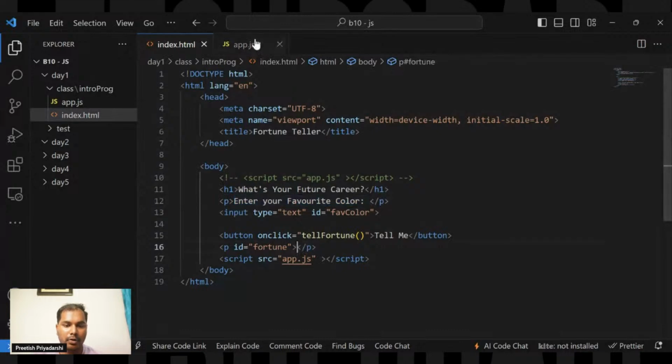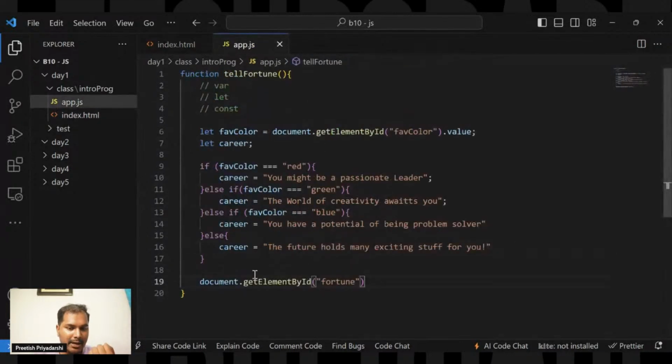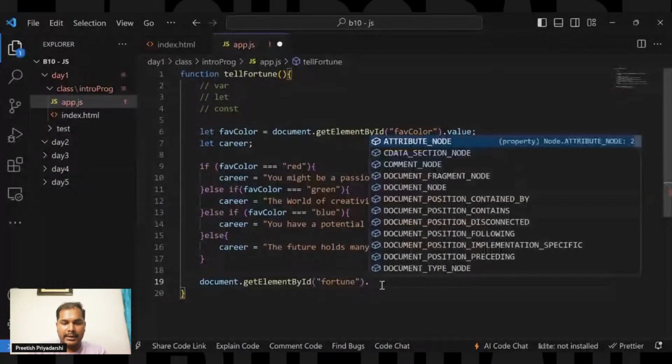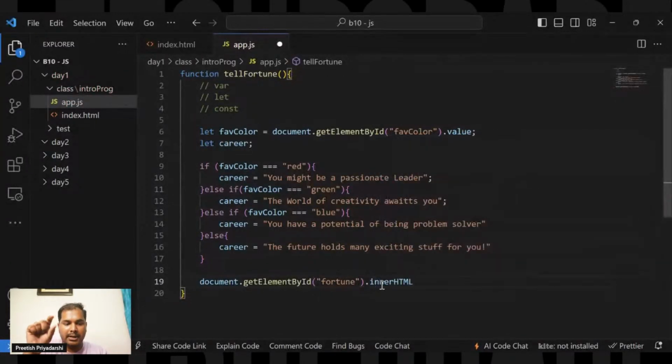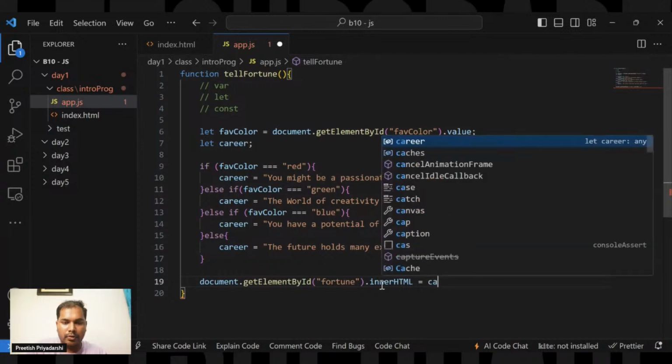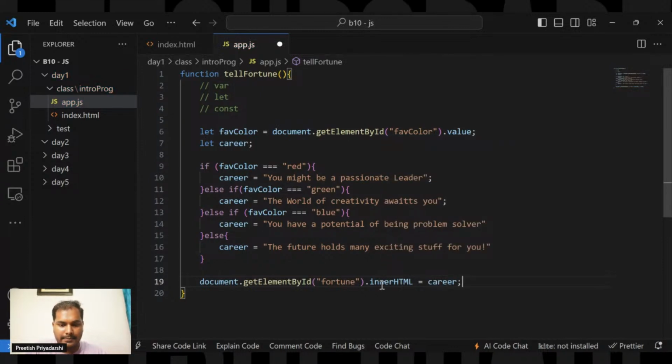So I have fetched the element by the ID. Then in innerHTML I want to change the content part of the paragraph, inside the tag, to what is there in the carrier. Here the carrier is blank.